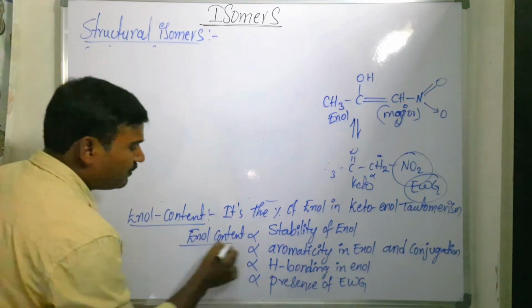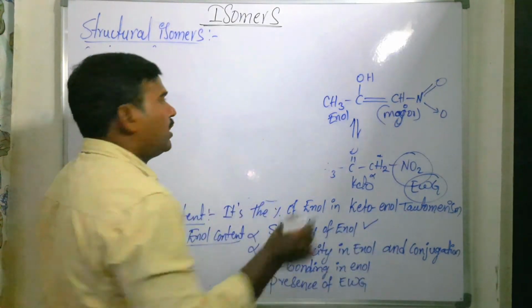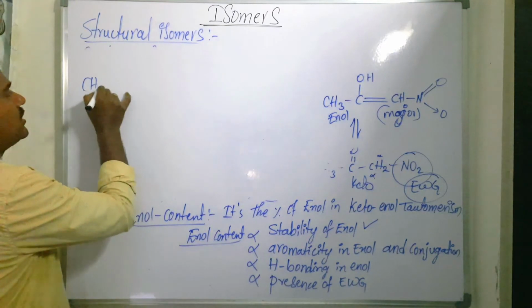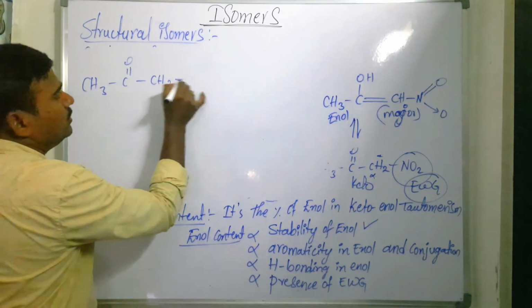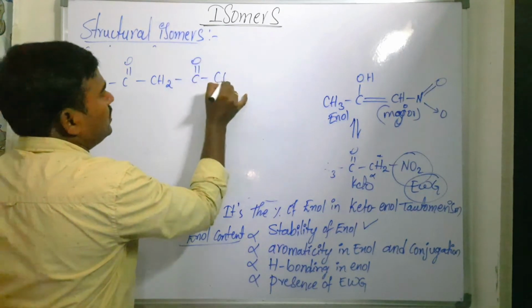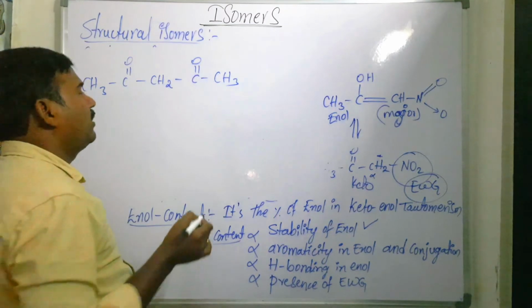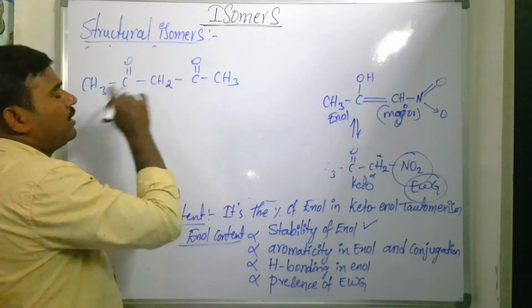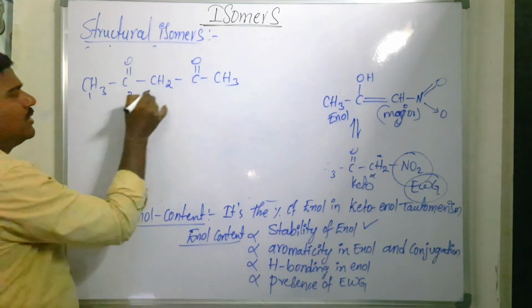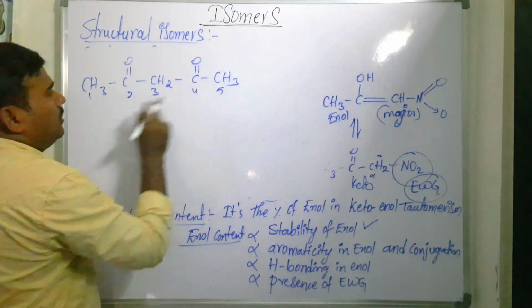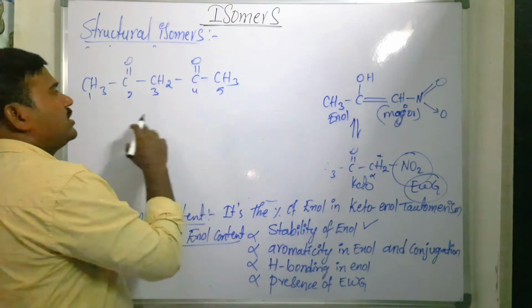The percentage of enol content mainly depends on the stability of enol. Now say for example, you take this one, CH3, C double bond O, CH2, C double bond O, CH3. Okay, not acetic anhydride, sorry, methylene acetic anhydride. Or else you can take the IUPAC name, that is 2,4 pentane dione. Okay? So in this case what happens?